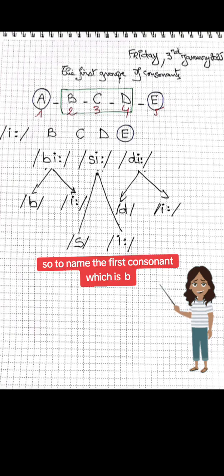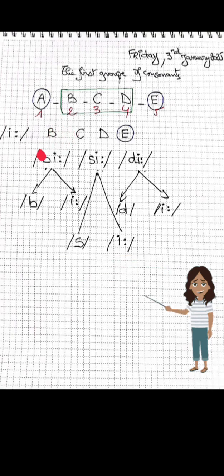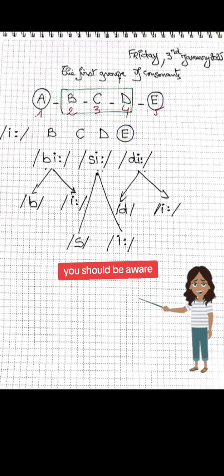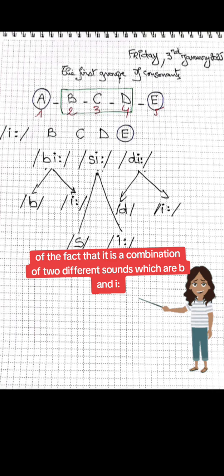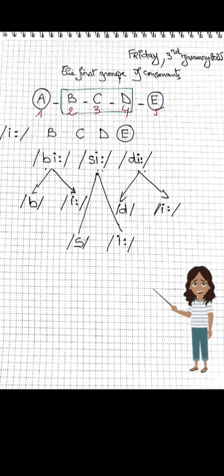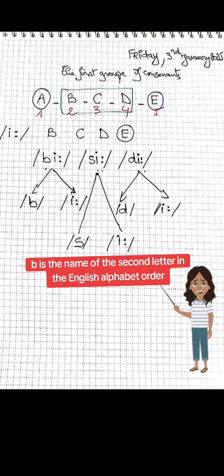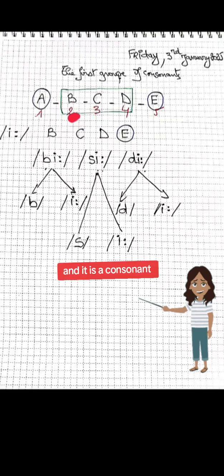So to name the first consonant, which is B, you should be aware of the fact that it is a combination of 2 different sounds, which are B and E. Together, we say B. So all in all, B is the name of the second letter in the English alphabet order, and it is a consonant.